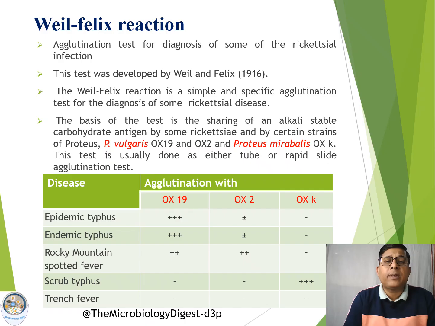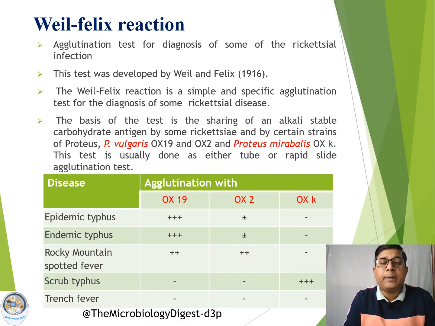So Proteus vulgaris OX19 strain and OX2 strain, and from Proteus mirabilis the OXK strain, share some of these polysaccharide antigens, which can be used for an agglutination test between the rickettsial organism as well as the Proteus. In case of specific diseases, the specific strain of the Proteus organism gives the positive reaction.